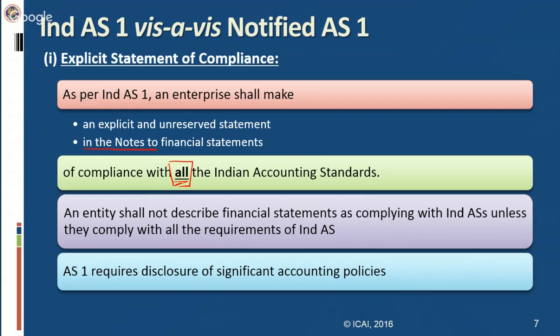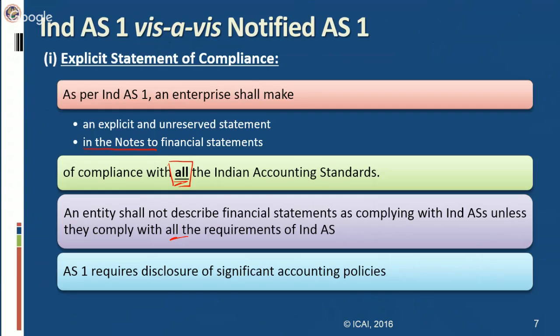However, such type of requirement is not there in existing accounting standard. An entity shall not describe financial statements as complying with Ind AS unless they comply with all the requirements. I am again stating, this all the requirements means even in Indian accounting, suppose you are following Ind AS 1, but in Ind AS 1 there are a number of provisions. Out of those, say 20 provisions, you are following only 10 and remaining 10 you are not following. Or there are 39 Indian accounting standards, and out of 39 you are only following say 25 or 30.